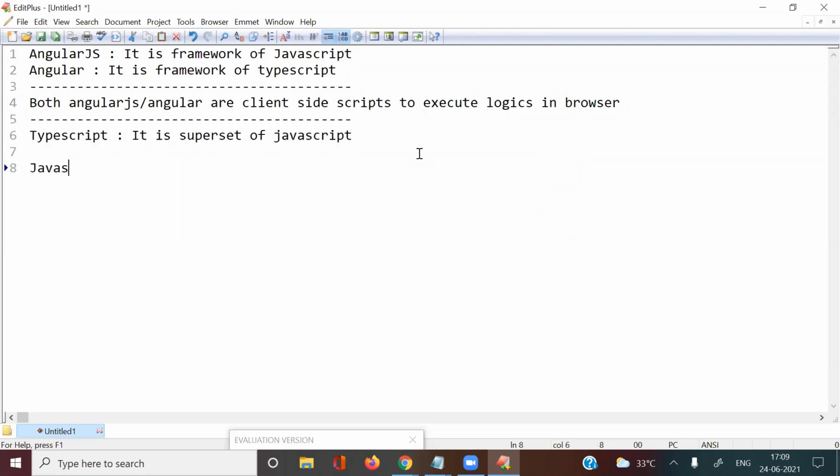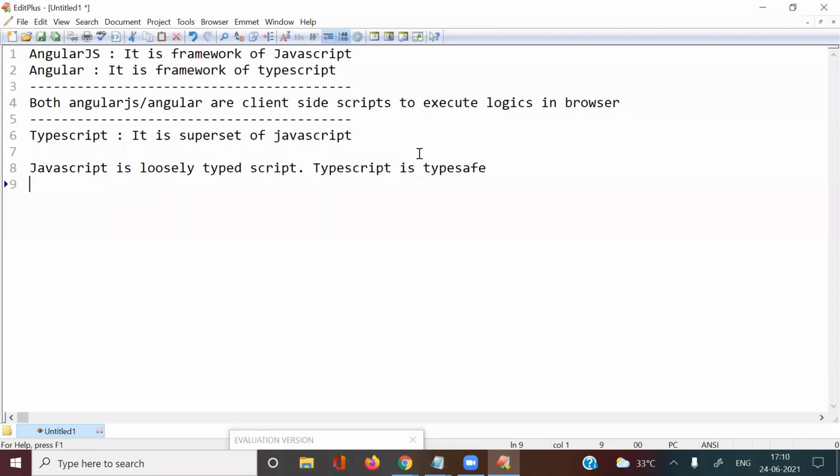JavaScript is a loosely typed script. TypeScript is type safe. If you take JavaScript, it is a loosely typed script. So what is the meaning of loosely typed script? It is not supporting data types. It is not supporting any data types. We are calling it a loosely typed script.